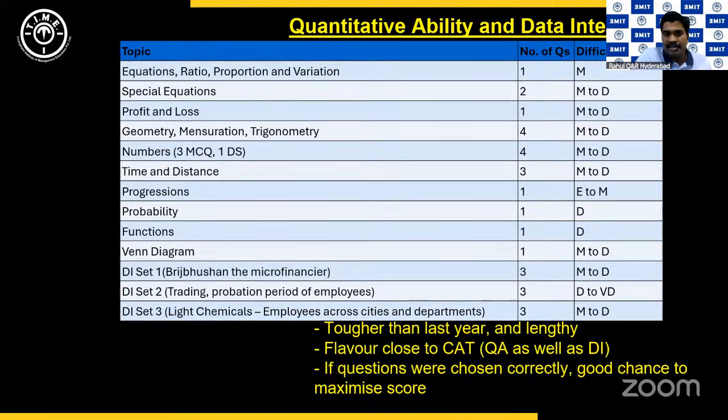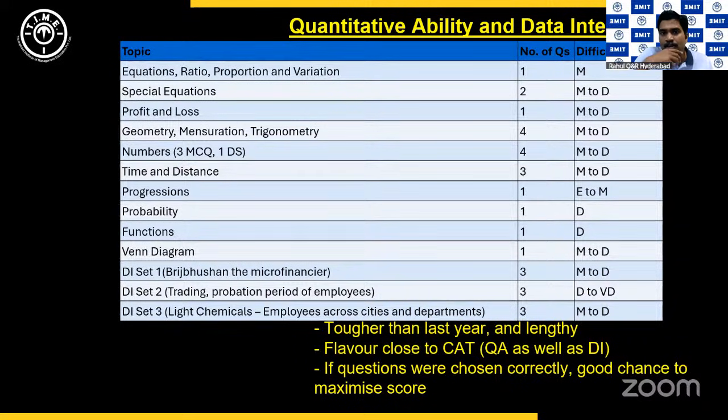So there was a question on mensuration. In geometry, mensuration and trigonometry, of these 4 questions, I think only the trigonometry question was a very basic heights and distances question, and that was doable. People would have done that very quickly. Initially, the angle of elevation is 45 degrees. You move back a little bit and the angle of elevation becomes 30 degrees. How much further did you go back? That was an easy question.